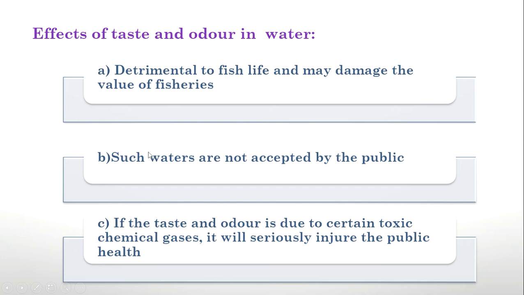Also, such waters are not acceptable to the public because of the aesthetic indifference. And if the taste and odor is due to certain toxic chemicals, it will seriously injure public health. Sometimes the taste and odor may be due to chemicals that may affect our health. So these are the effects due to taste and odor.